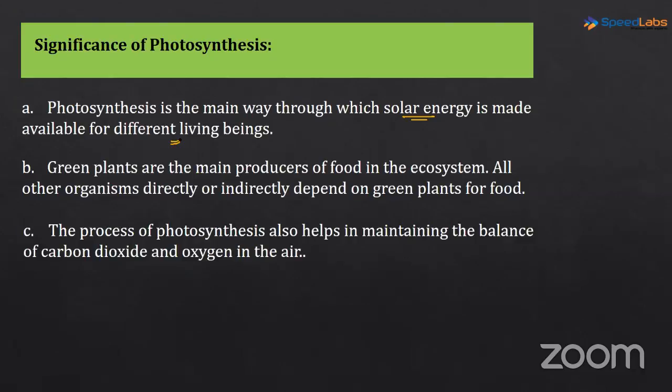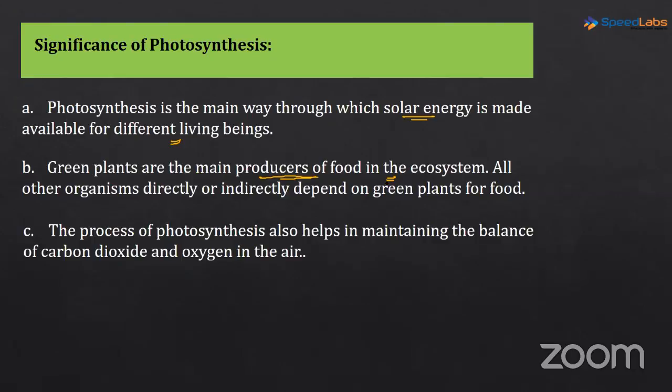Plants are the ones which are capturing that solar energy, converting it into chemical energy, and the plants are being eaten by the herbivores, and so on. The solar energy is being made available to the different living beings on Earth. Then green plants are the main producers of food in ecosystem, right? Obviously, because plants only have that capacity. We as human beings are heterotrophs. We are not producers. We can't synthesize our own food.